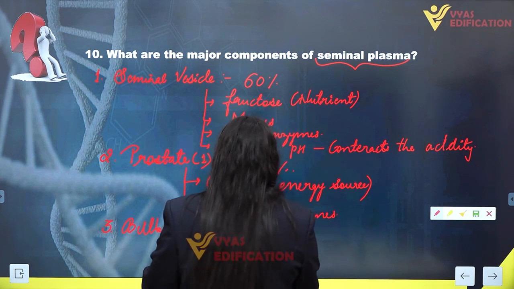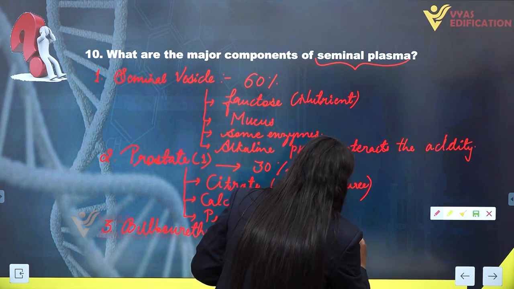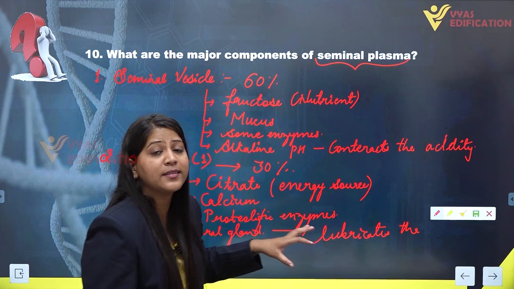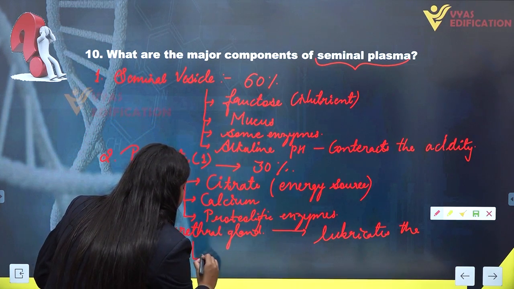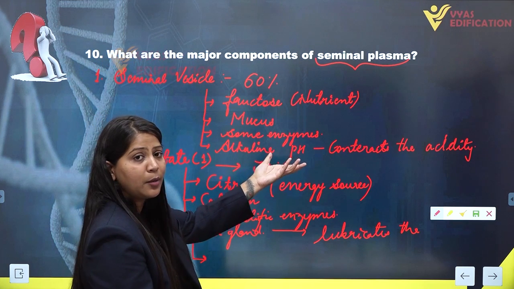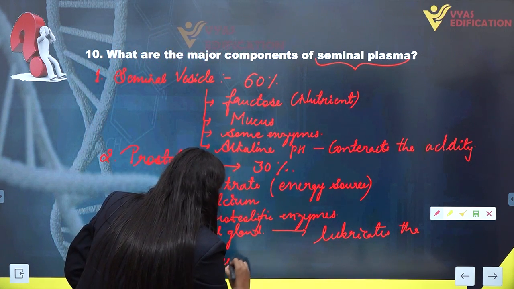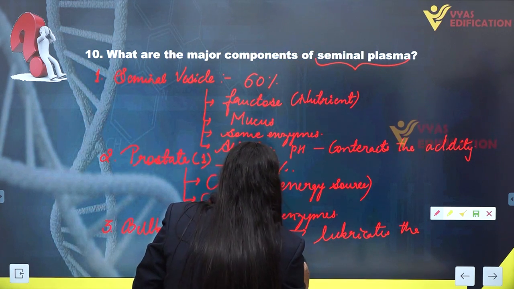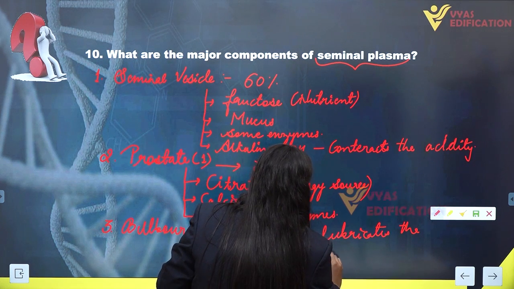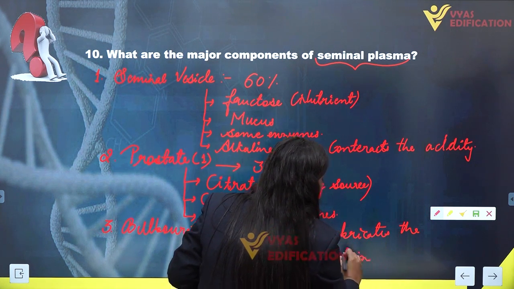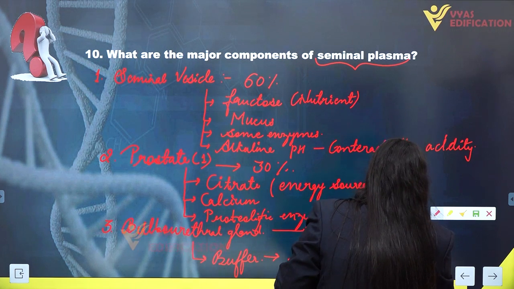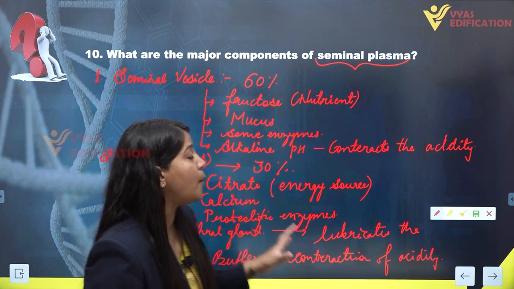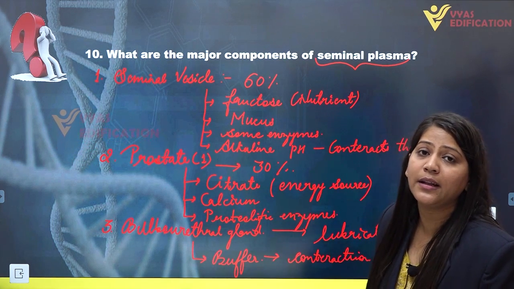It lubricates the passage for semen, and it also has a small function in the seminal plasma: it contains a buffer and helps in counteracting acidity inside male and female. So these are the components or contributions of seminal plasma.